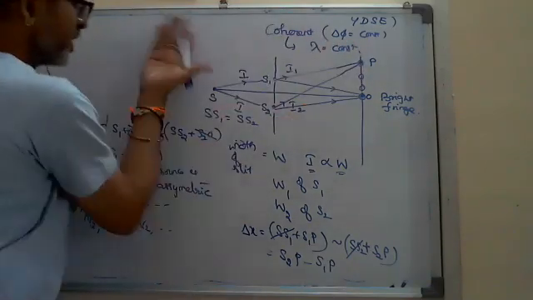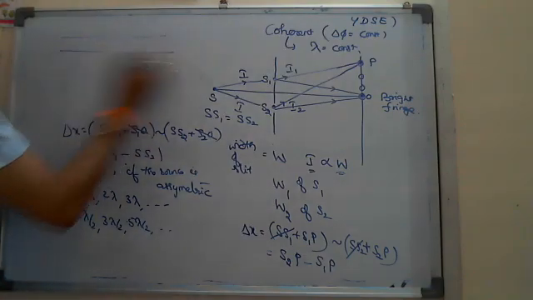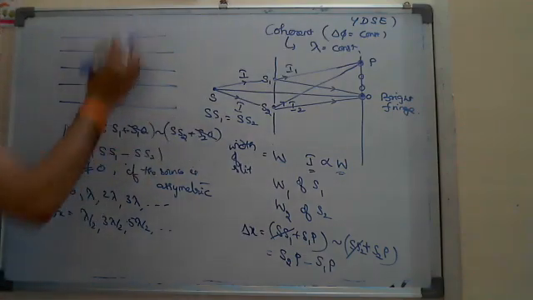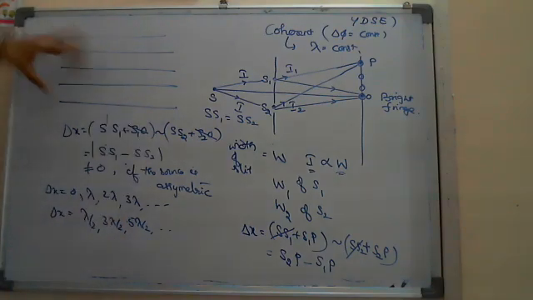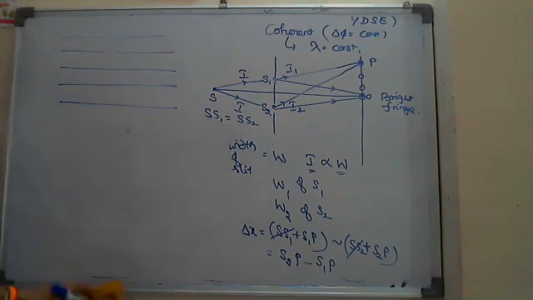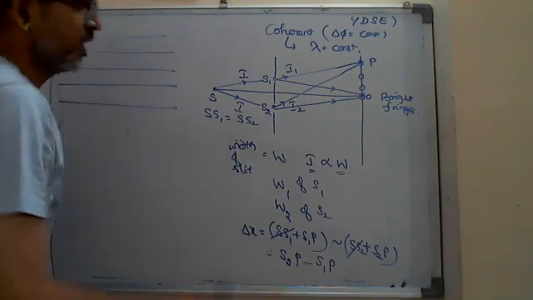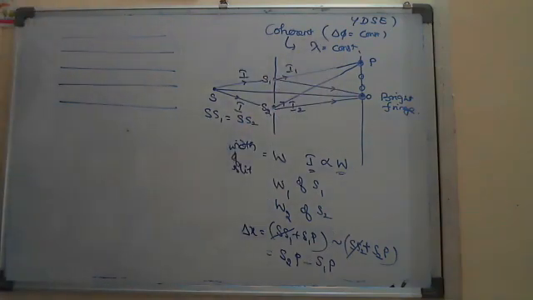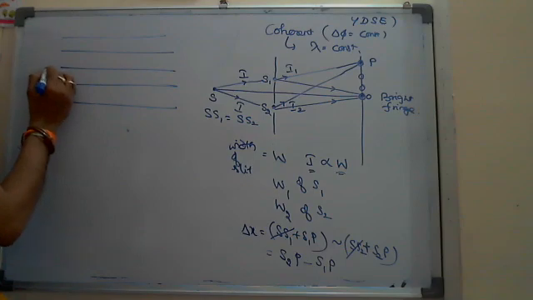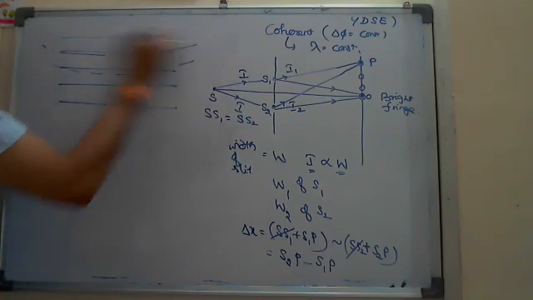Suppose this screen is turned like the board here. On the screen, you can see the fringes like this. Bright fringes I am drawing there, and in between dark will be there. Those bright fringes appear straight, depending upon the distance between the two. If the distance is increased, the intensity also changes, Nana. That's why these lines will bend and appear like this.